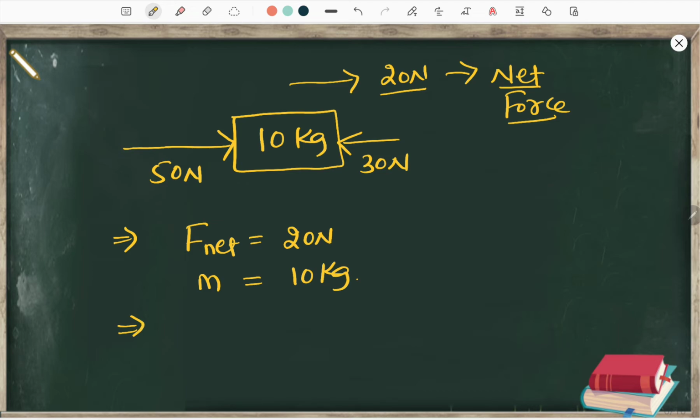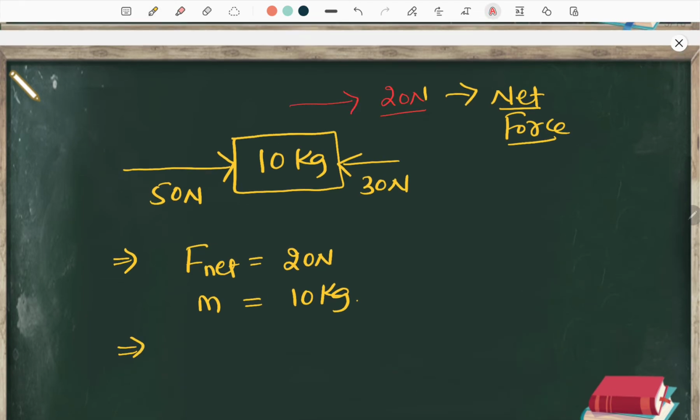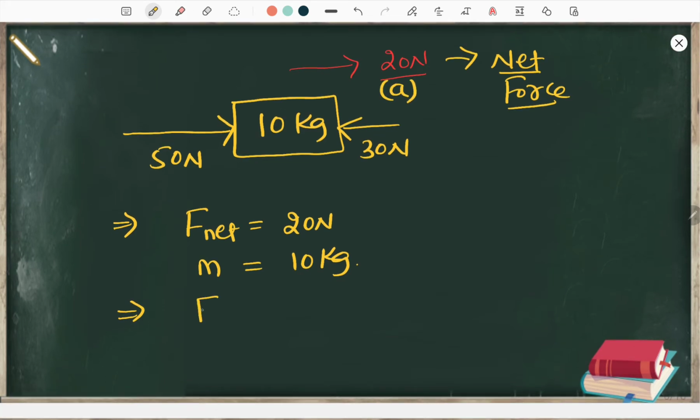Now if it is moving in this direction, it must be having some acceleration, no? With what acceleration does it move? At that time we have to apply the formula F = ma. So here, what is the meaning of this F? This F is nothing but F net. It is not that you have to consider this 50 Newton or this 30 Newton. No, you have to consider the F net force, which is 20 Newton, because these are in opposite directions: 50 Newton minus 30 Newton is 20 Newton.